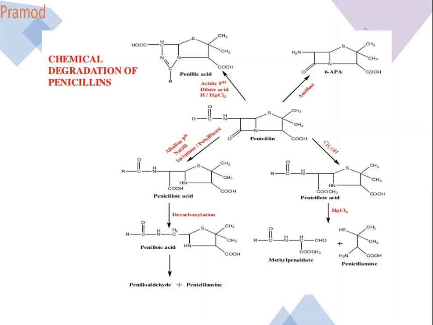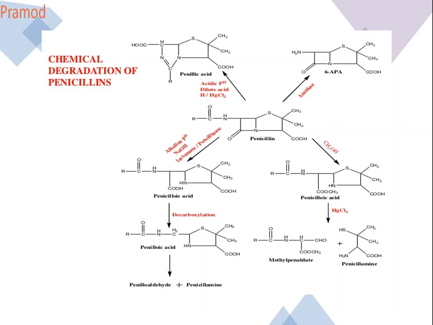What happens to penicillin? As you see in the structure, in acidic pH, or in the presence of dilute acid or mercuric chloride, what happens? It undergoes ring deformation. This ring gets deformed. It opens up over here, and you get COOH and C double bond.